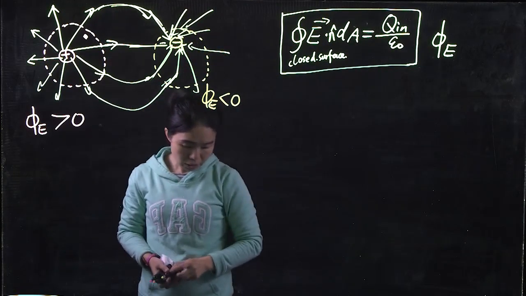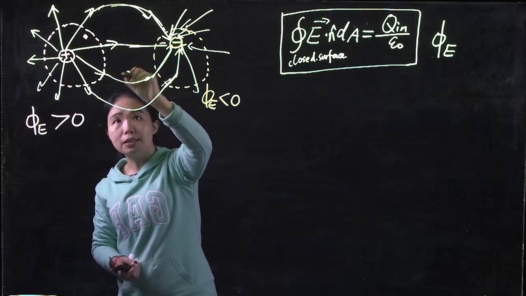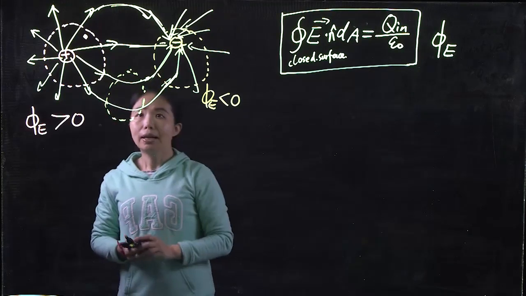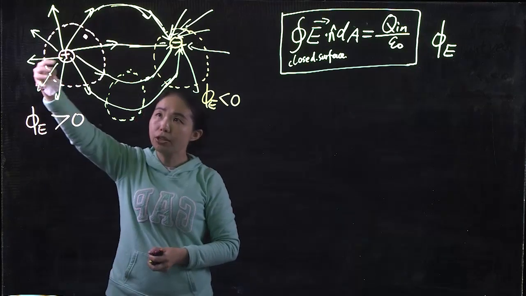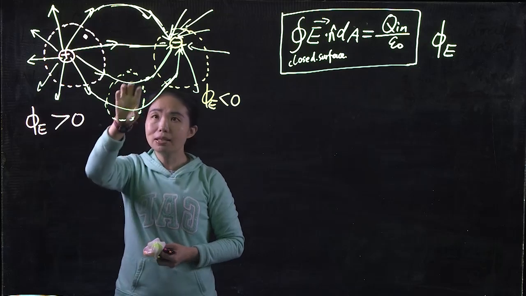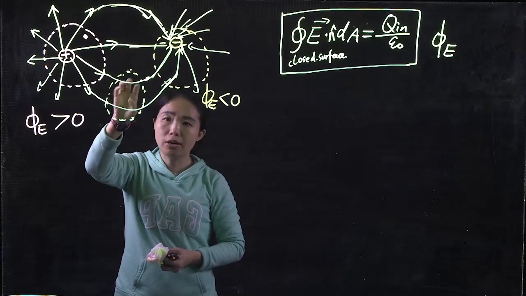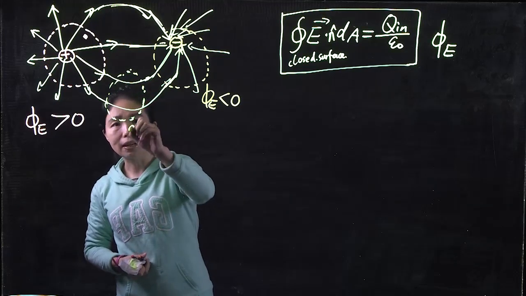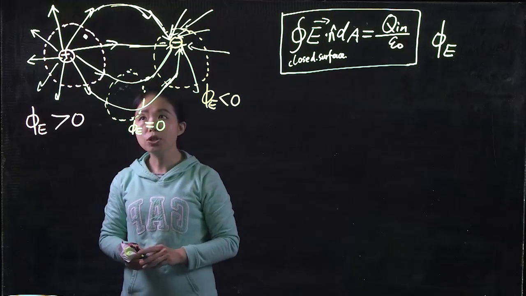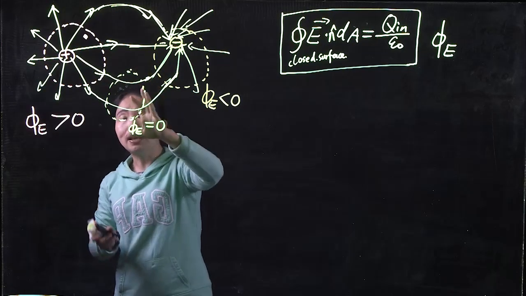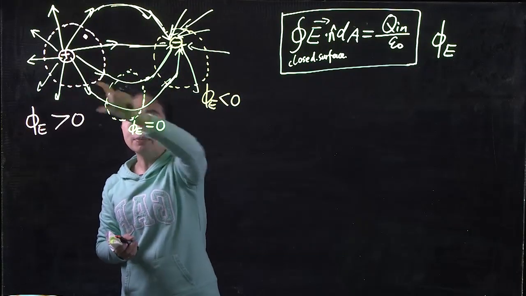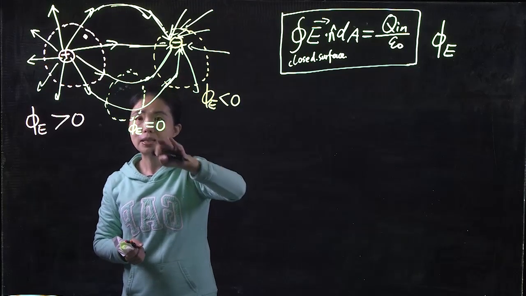What if we choose an arbitrary surface like this, the green surface? Now we see that we have E field coming inside from this end and going outward. Nothing stops inside, and there's nothing new being generated inside. And the total net flux, in this case, is equal to 0. The flux is proportional to the number of E field lines going out or coming into the surface. In this case, whatever comes in goes out. The total net flux is 0.